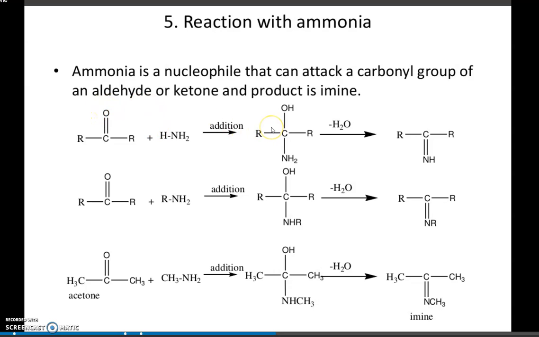So we'll get the compound here, and H2O will eliminate: one hydrogen from here, OH from here, and a hydrogen from here, and we will get imine. This compound is known as imine. We'll get different imines according to this.